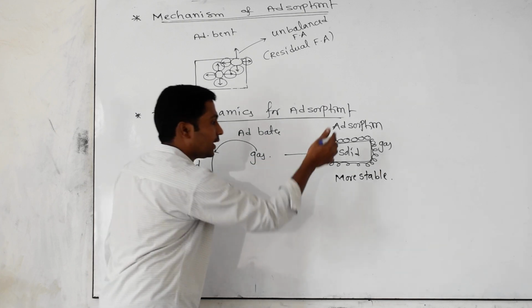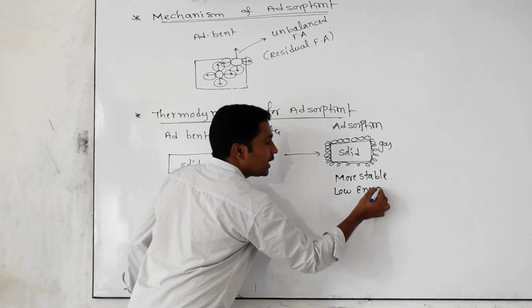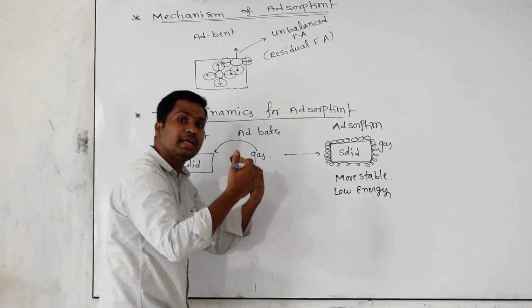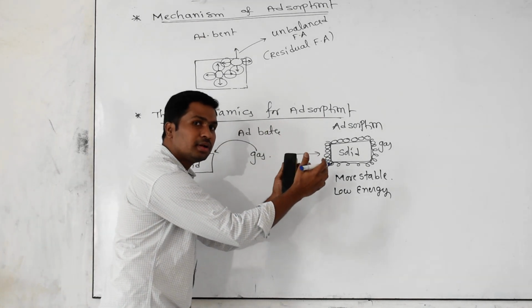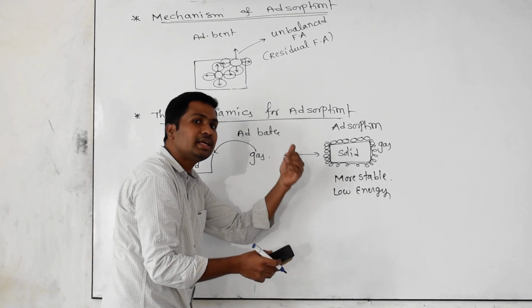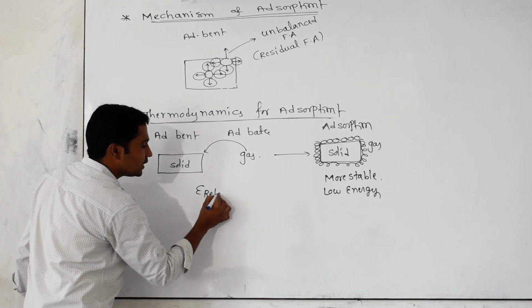Low. The final system will have lower energy than the reactants. So energy will be lost or gained? Energy will be lost. After adsorption the system has more stability, meaning low energy, so energy will be released.